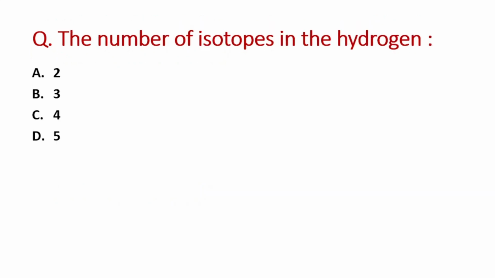Next question: the number of isotopes in the hydrogen? A option is 2, B is 3, C is 4, and last option is 5. So the number of isotopes in the hydrogen are 3. That is option B, the right answer.